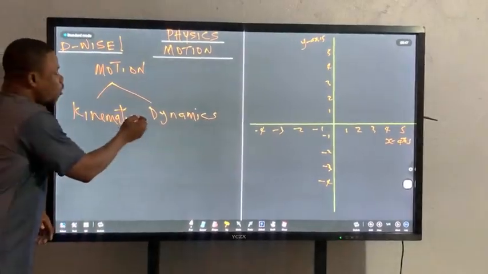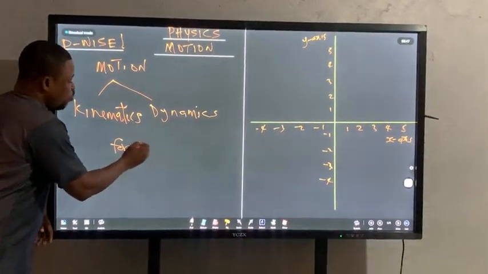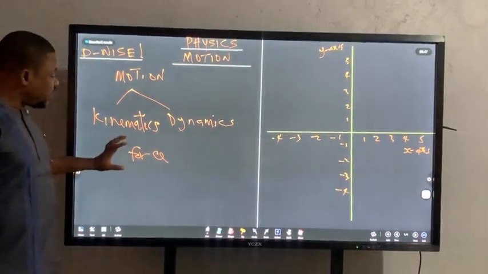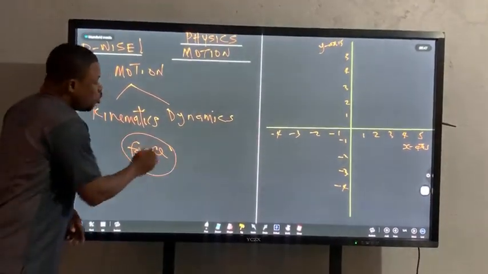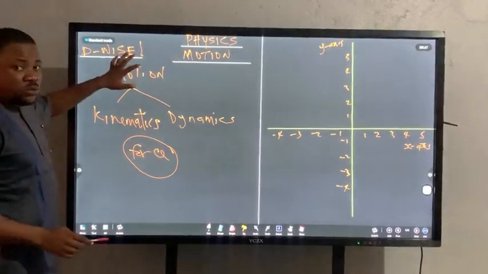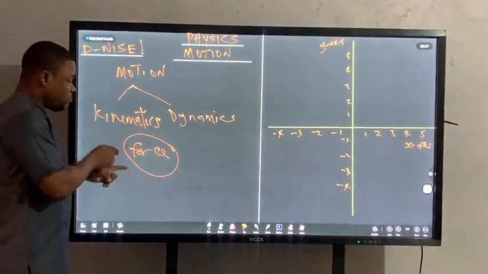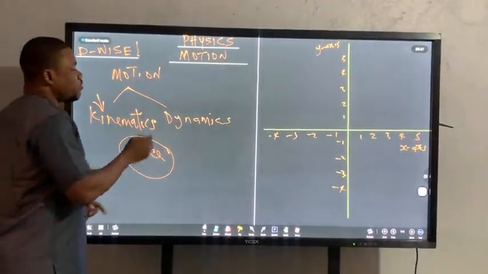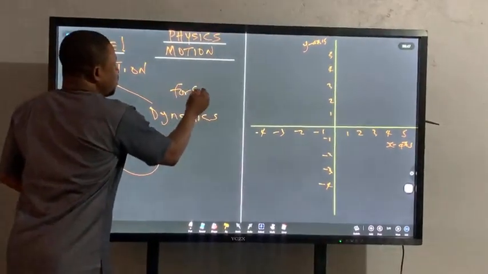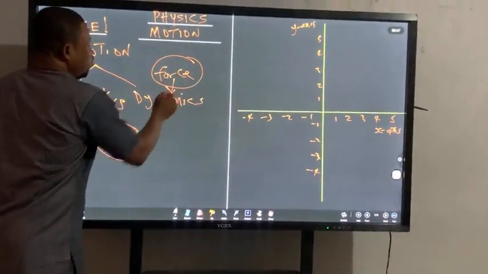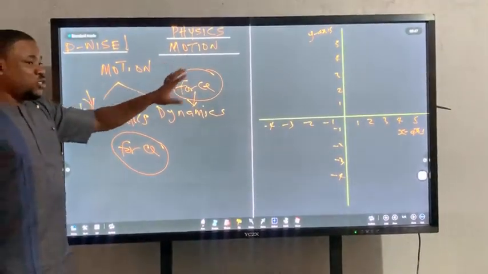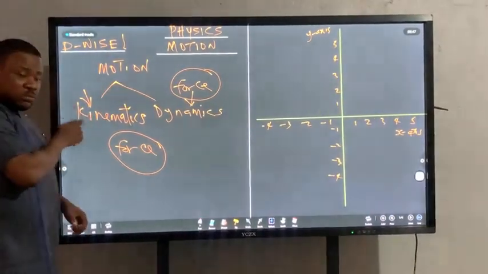Motion cannot take place without what? Force. For motion to take place, force is what is required. So when we are studying motion without the force that produces the motion, we're talking about what? Kinematics. But when we're talking about motion and we are discussing the force that produces motion, then what now? Dynamics. What I'm going to do today is going to be restricted to kinematics.